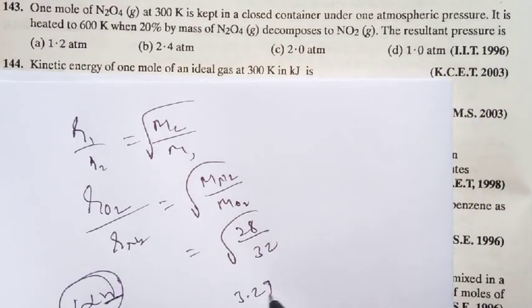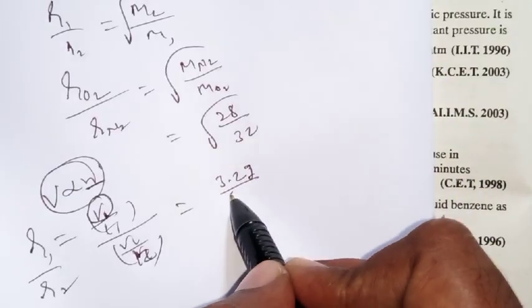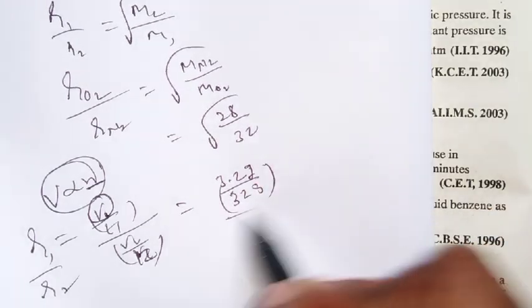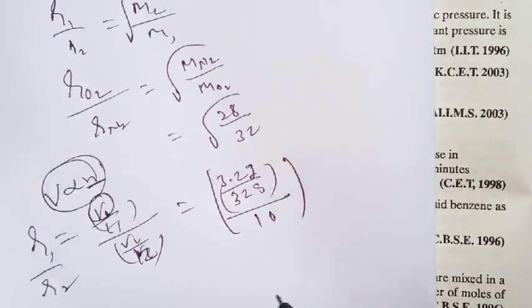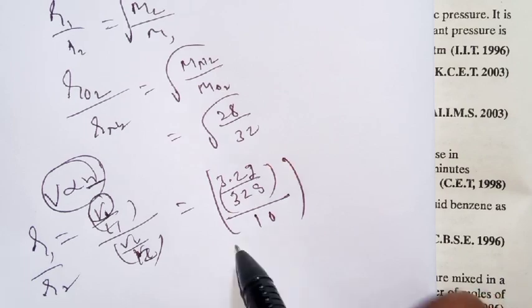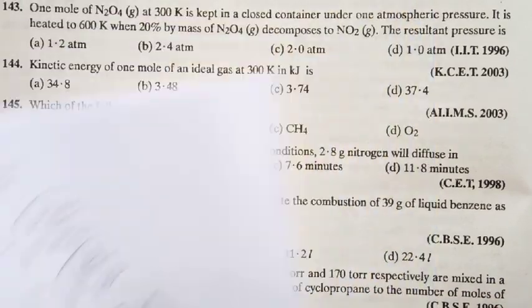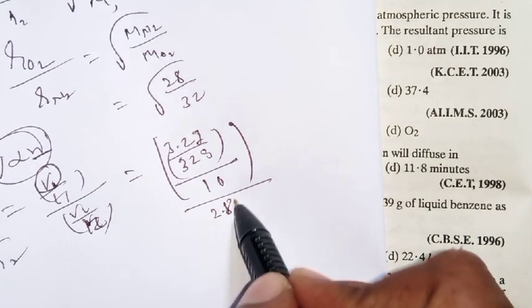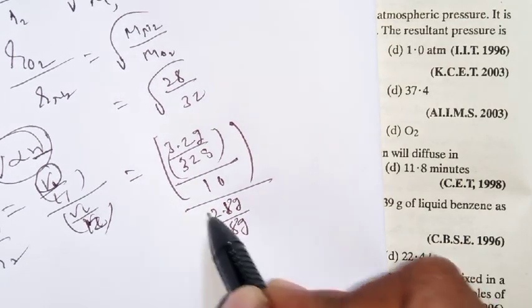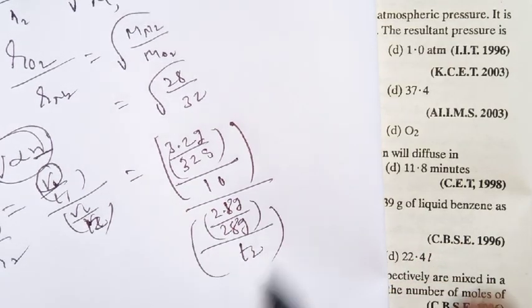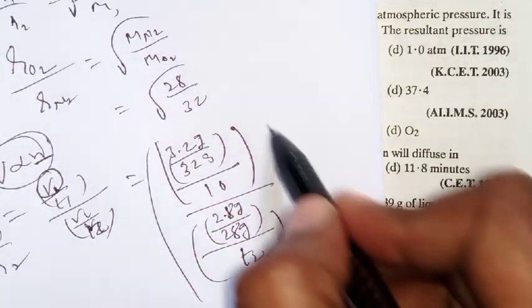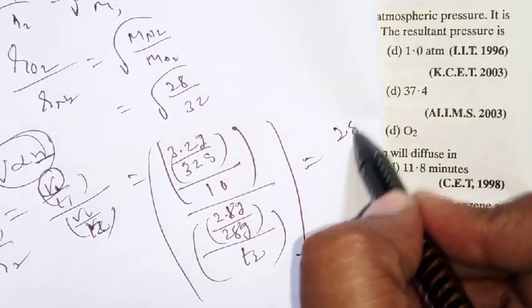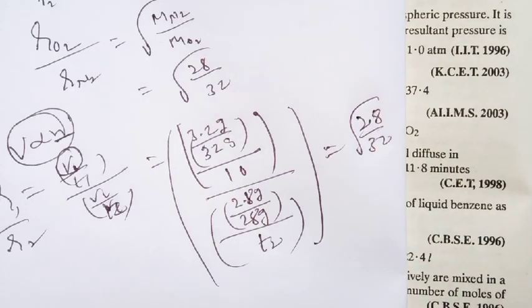That means 3.2 grams by 32 grams divided by 10. This is the oxygen detail, because it is 10 minutes. Next one is 2.8 grams of nitrogen, that means 2.8 grams by 28 grams divided by T2, because we don't know this one. This entire value is equal to root of 28 by 32. Is it clear?